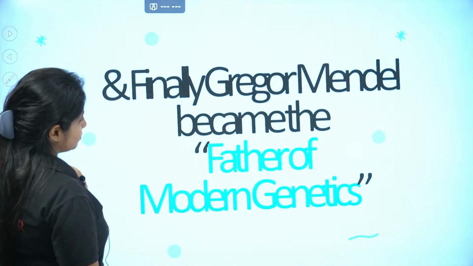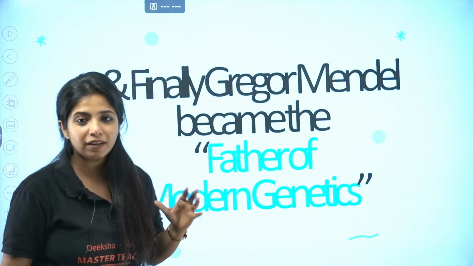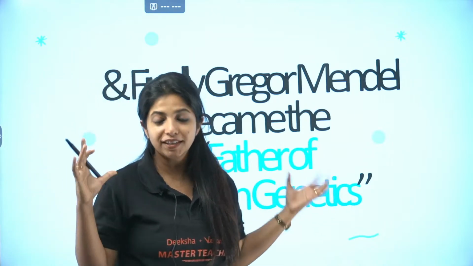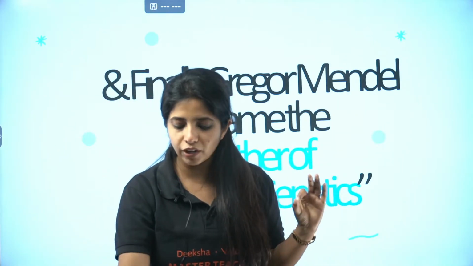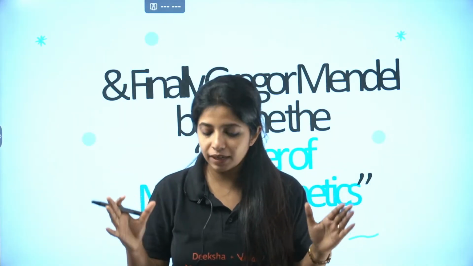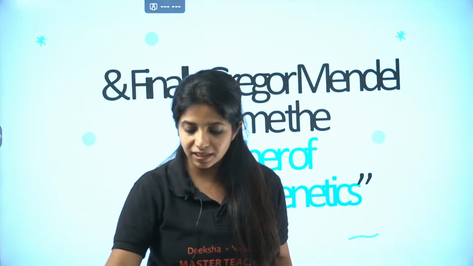Now, over here, the question is, finally, Gregor Mendel, what did he become? He became the father of modern genetics. Please remember, who is the father of modern genetics? The answer is pretty simple. It is Gregor Mendel. His actual name is Gregor Johann Mendel.